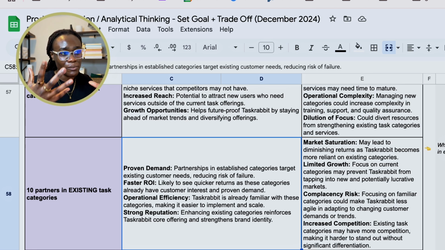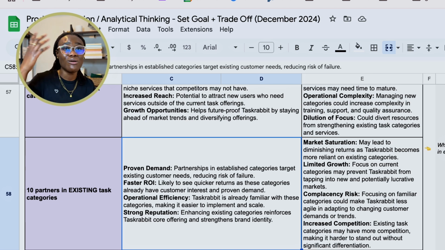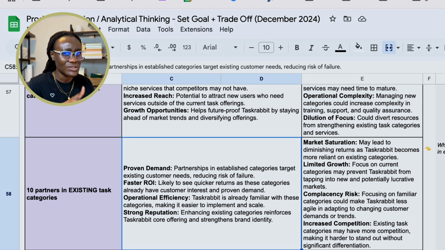They don't have to do any form of new training or new support. They just plug in the partners, and then the users are able to make their demands and the taskers fulfill those needs. And they already have a strong reputation in those categories anyway. If I'm looking for someone to install my wall mount, I'll go on TaskRabbit because I know they've done it before. But if I'm looking for someone to do a new task category that doesn't exist on TaskRabbit, I'm going to be a bit hesitant.